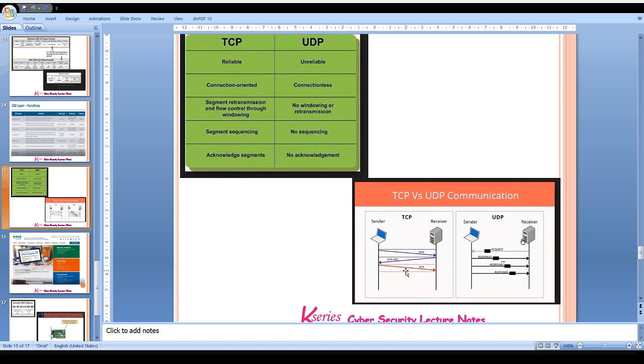Whereas in the case of user datagram protocol, as you can see, the receiver sends the request to the sender, and thereafter the sender starts sending the responses without waiting for any acknowledgements. These services are unreliable, and generally in the case of broadcasting and real-time applications, we use user datagram protocol. Here we don't establish any dedicated connection, and no acknowledgements or sequencing are required.